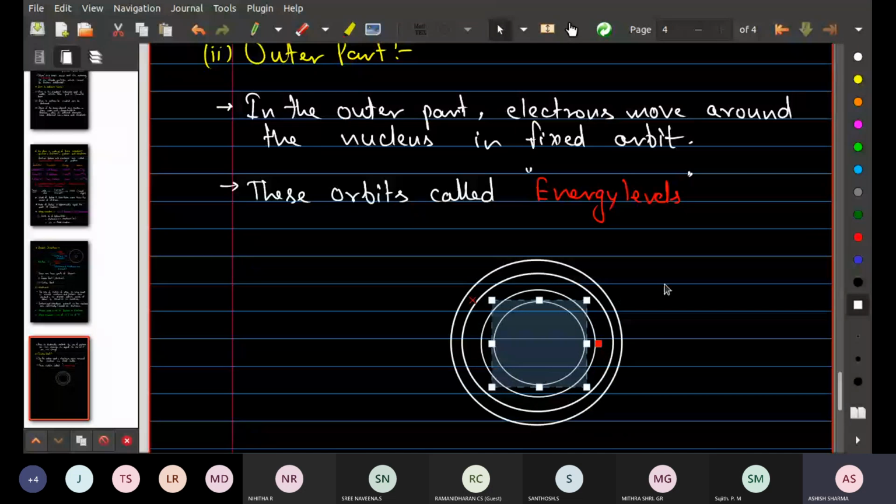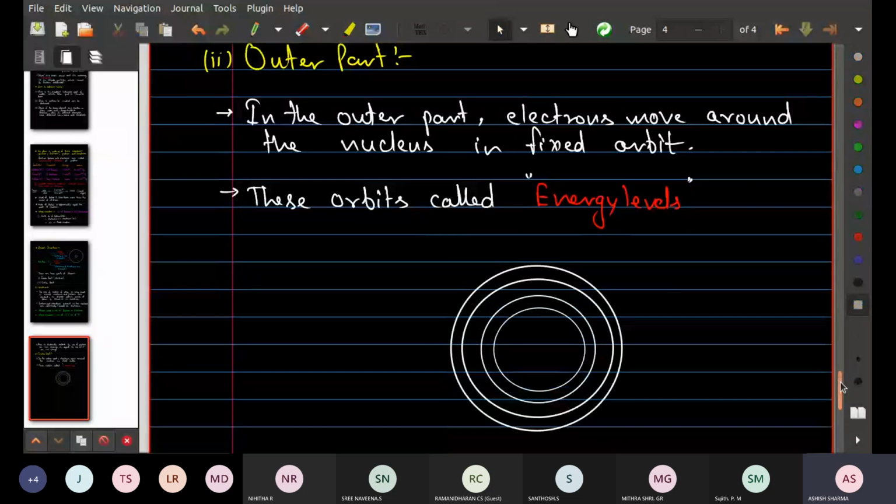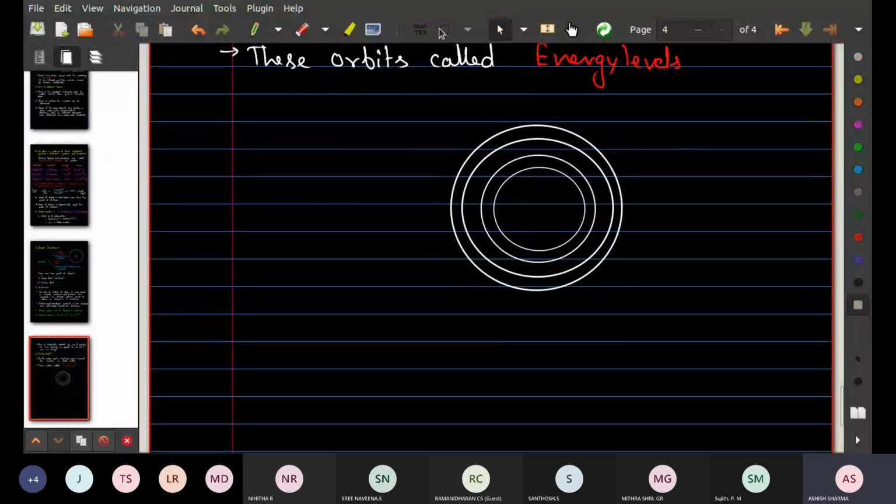Okay. So everybody just look at the screen here. I will show you one diagram. With the help of this diagram, you can easily understand what my meaning is. Let me draw one more circle inside it. So as you can see, I have drawn many circles inside the particular atom.